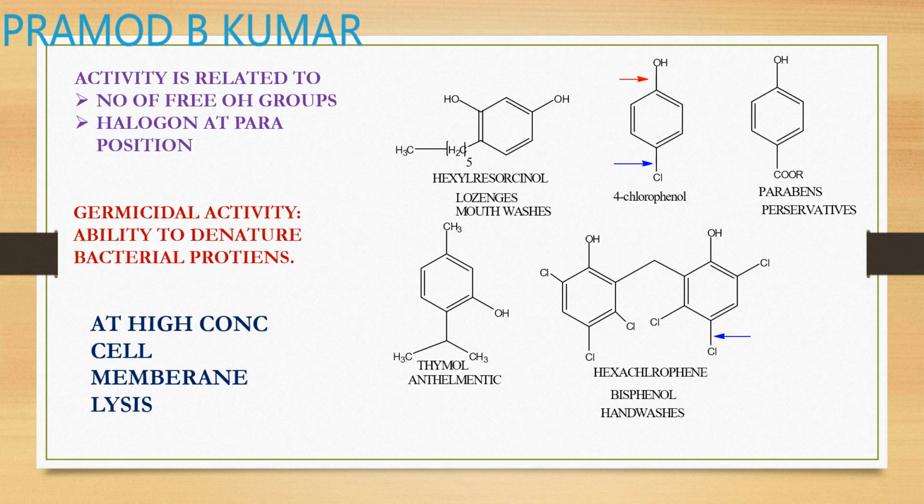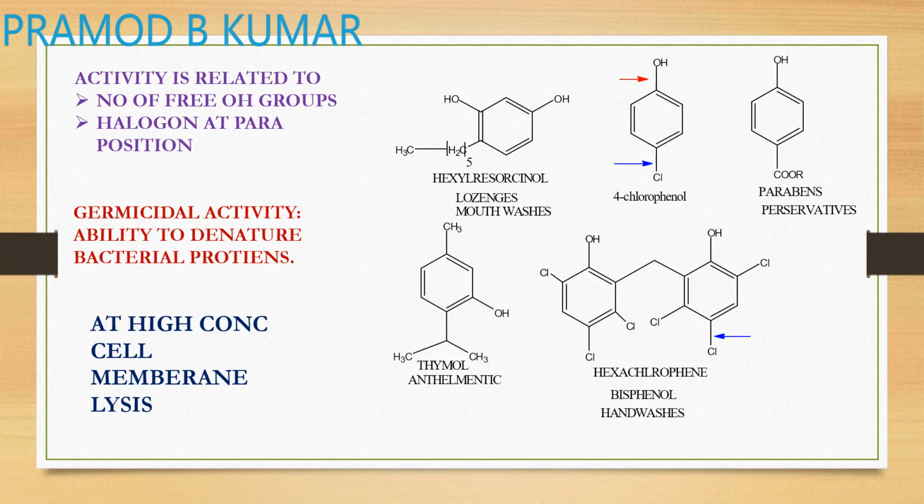The activity is related to the number of free hydroxyl groups, halogens, and any other groups present at the para position. First example is hexyl resorcinol. These are used in lozenges, Strepsils, and mouthwashes.